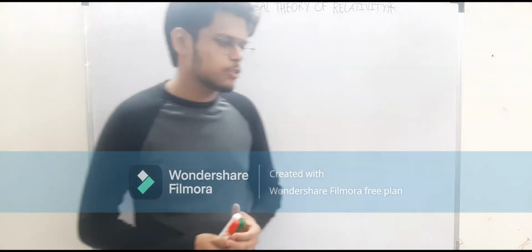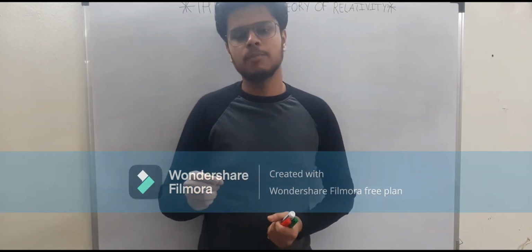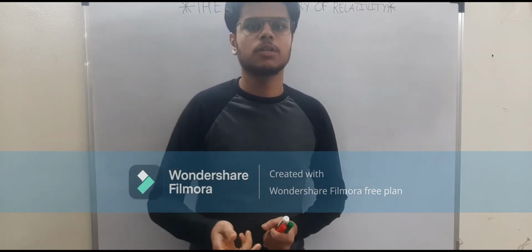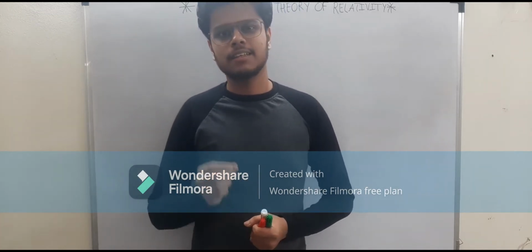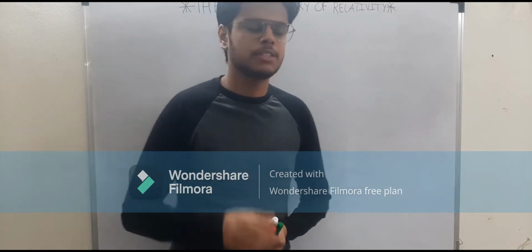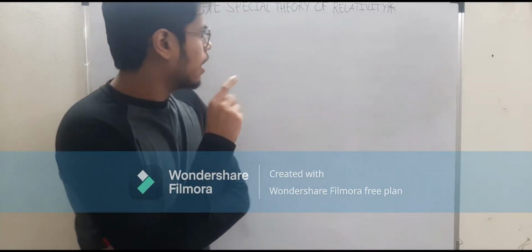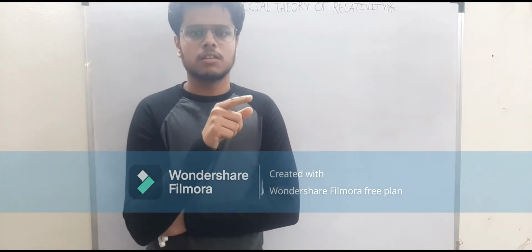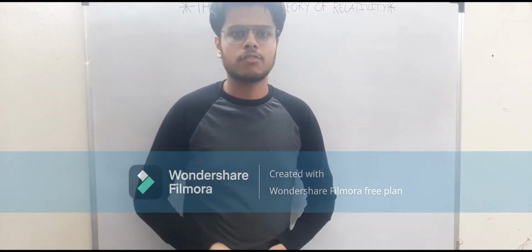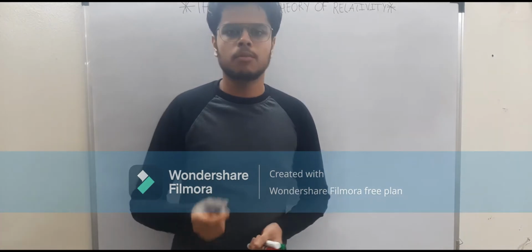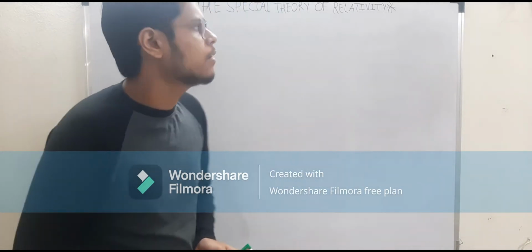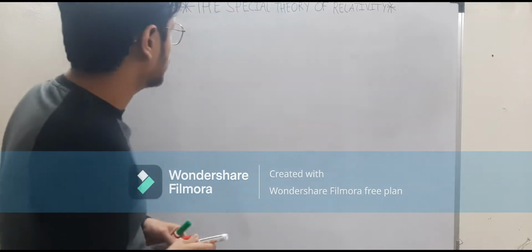In the last class, we talked about the concept of time interval, and then we talked about the time dilation equation. Last class, I think there was a minor mistake made by me. I might have said that the improper time interval is smaller than the proper time interval by a factor of gamma. Actually, it is greater than the proper time interval by a factor of gamma. I think that got edited in that video. So moving on, now